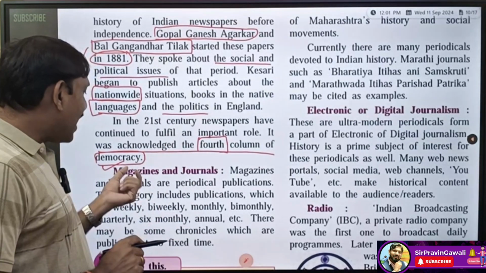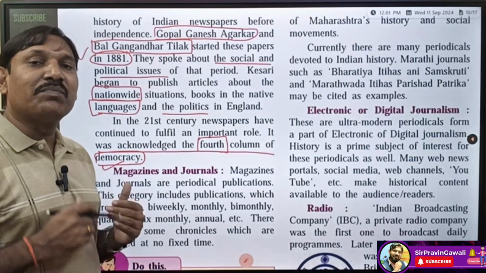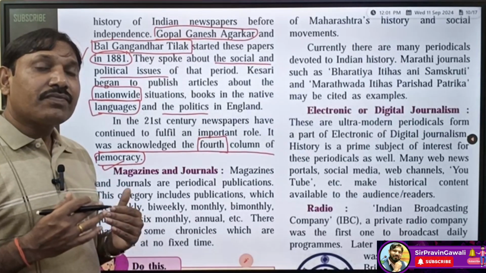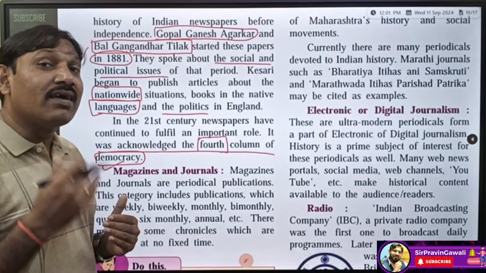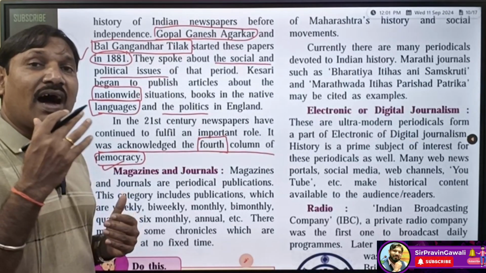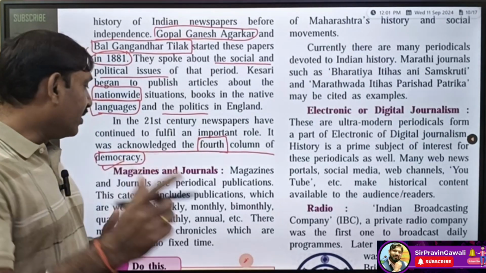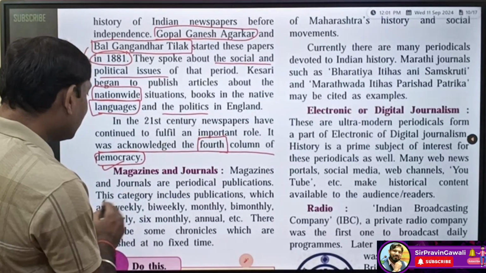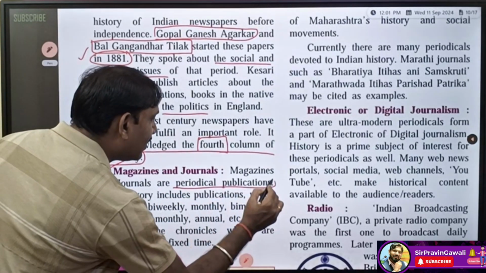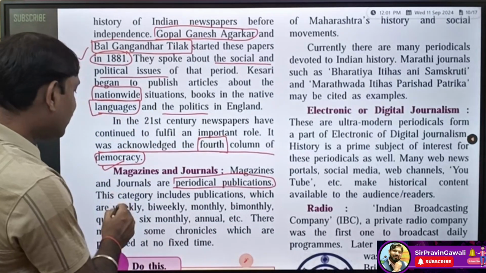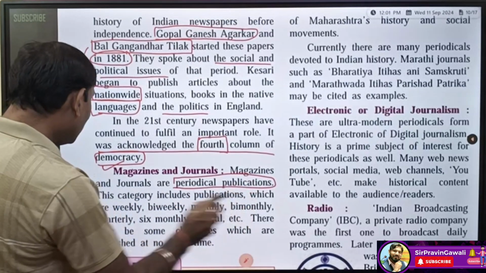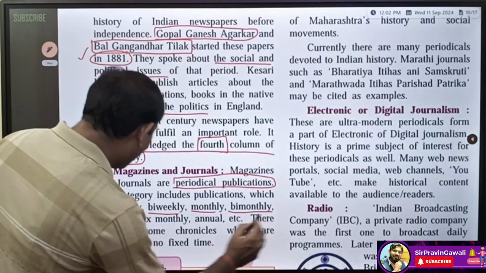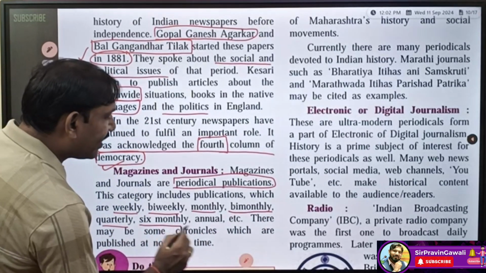Okay students, but magazines can be published after a particular period. It can be weekly, monthly, quarterly, half yearly, or yearly. So magazines and journals are periodical publications. This is very important to understand. This category includes publications which are weekly, bi-weekly, monthly, bi-monthly, quarterly, 6 monthly, annual.